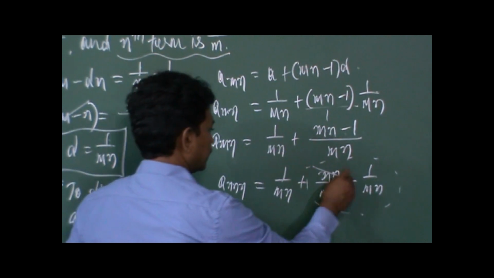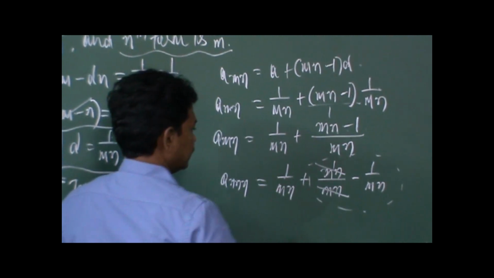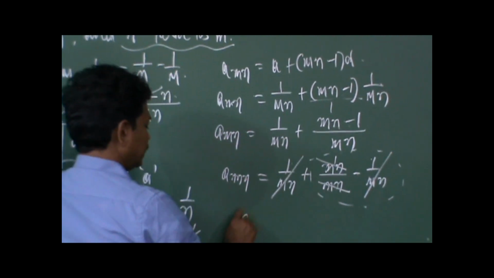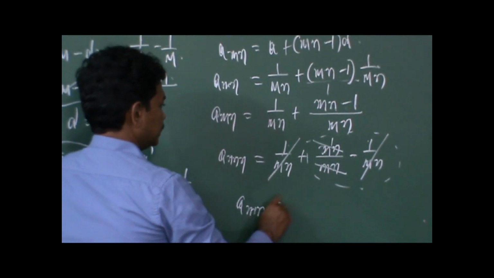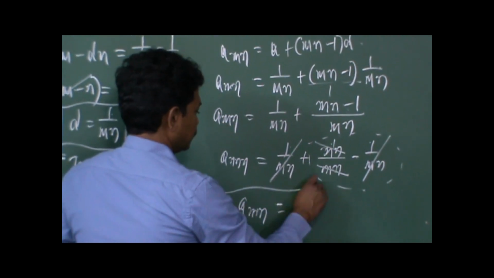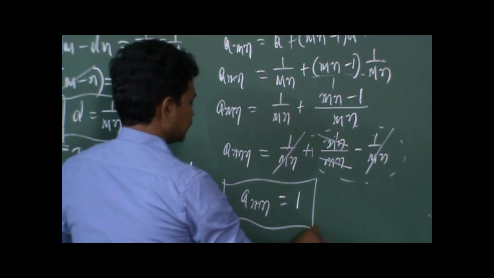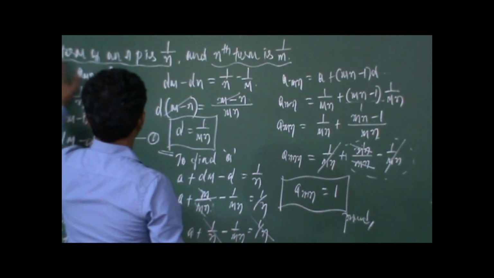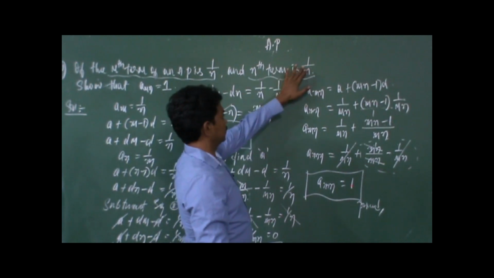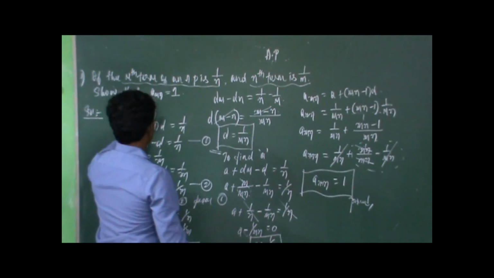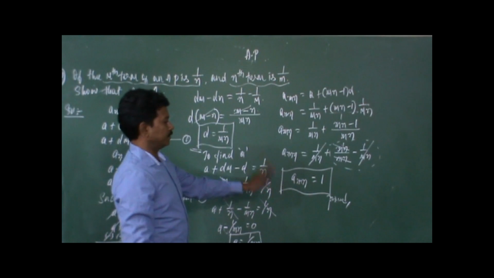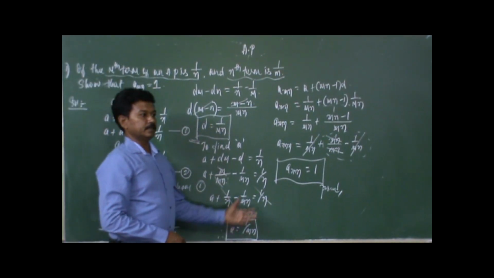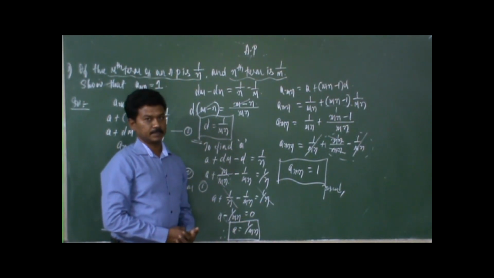So here mn and mn cancel, 1 remains. So plus 1, plus 1 by mn minus 1 by mn cancels. So the mnth term is equal to, the remaining thing is 1. So hence it is proved. So we have successfully proved that if the mth term of an AP is 1 by n and the nth term is 1 by m, then the mnth term is 1. So this is a very important problem in the 2008 final examinations of CBSE. This was given for 3 marks.